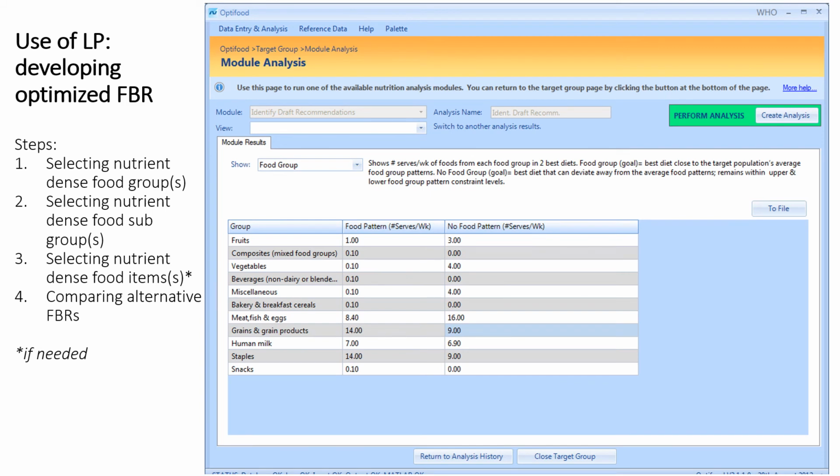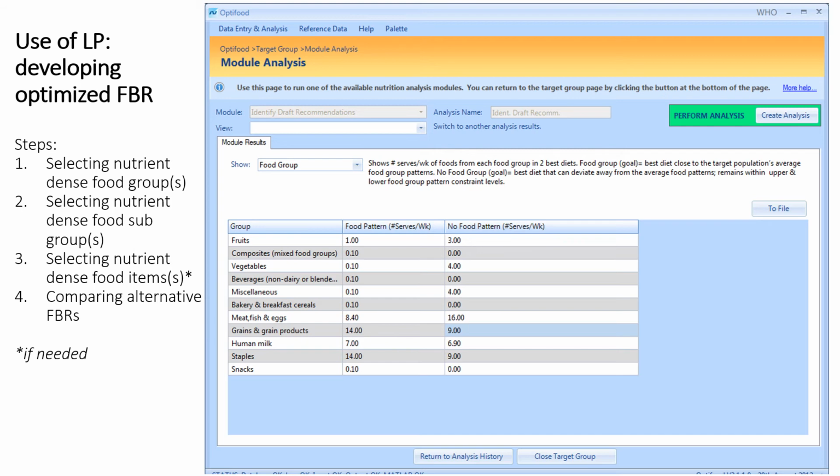The first step in Module 2, when you show the food groups, you will see this table of the food groups along with the recommended frequency per week following the median, which is the food pattern, or deviating from the median but still within the range, which is the no food pattern.